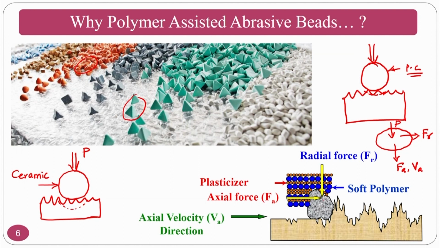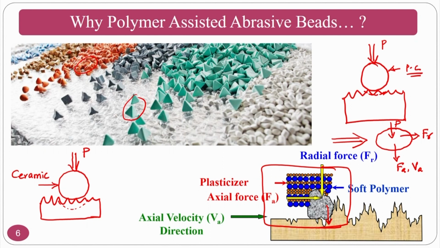The same mechanism is explained here. You can see the abrasive particle is here. The abrasive particle is getting the support from the polymer chains, and the radial force is there. Here the directions are slightly different. What I mean to say is that your ceramic particle is a brittle material and it cannot deform. But if you are having a polymer based ceramic, what will happen? Your major constituent will be a polymer. So whenever you try to apply pressure P, same pressure, what will happen? It will deform into an ellipse shape, so the indentation will be reduced. That's why for the same pressure the indentation is less.